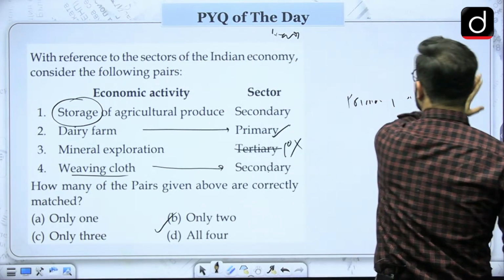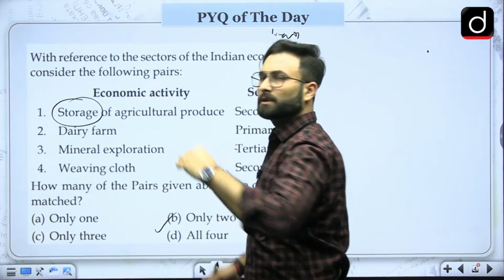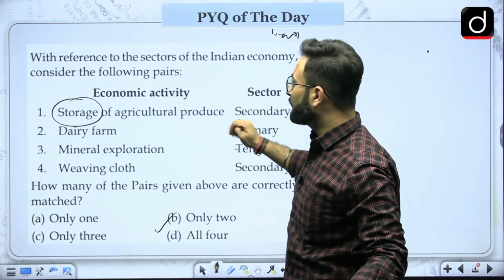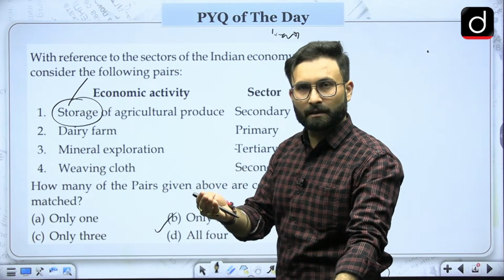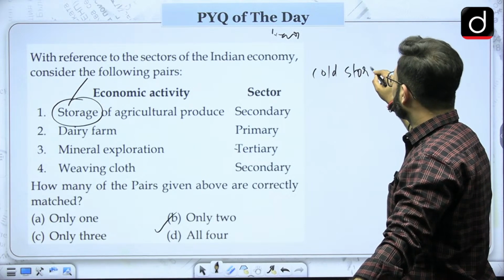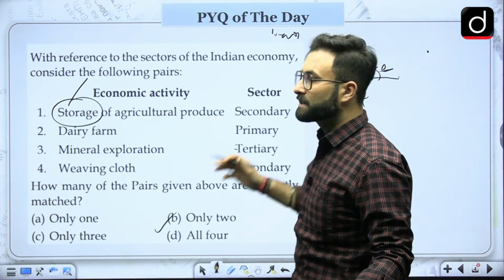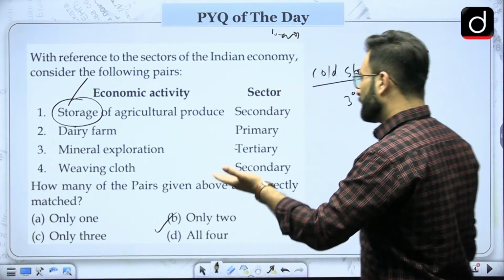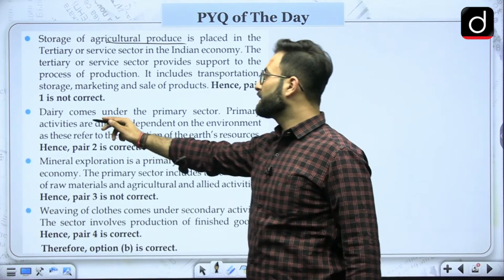Again, if you are having any confusion, you can go through this logic also, and then you can reach the correct answer. When we talk about storage, that is the tertiary sector. When we talk about cold storage, etc., these are tertiary sectors. So don't confuse it with the primary sector. That was a mistake. Anyways, coming to the next part, dairy comes under the primary sector.